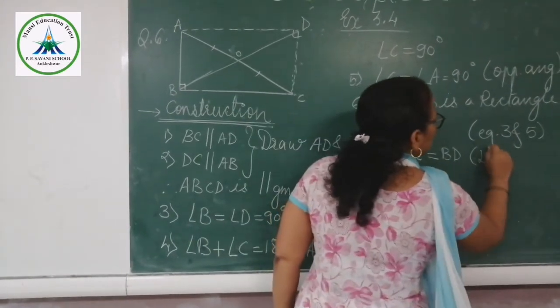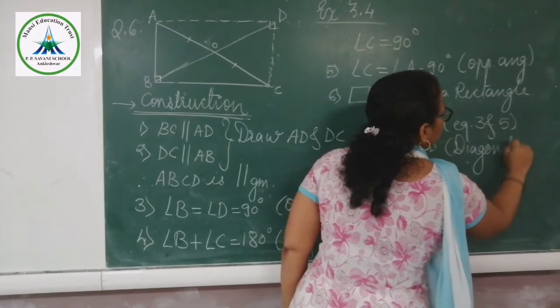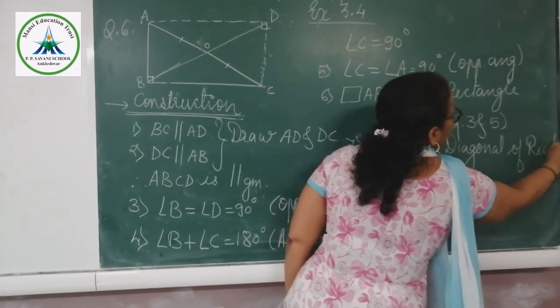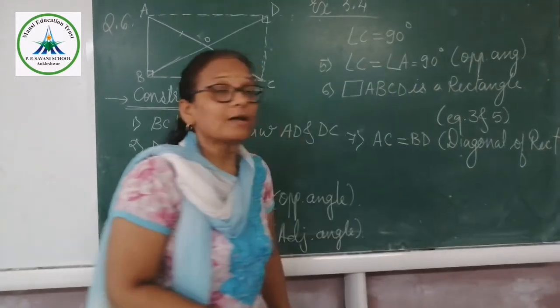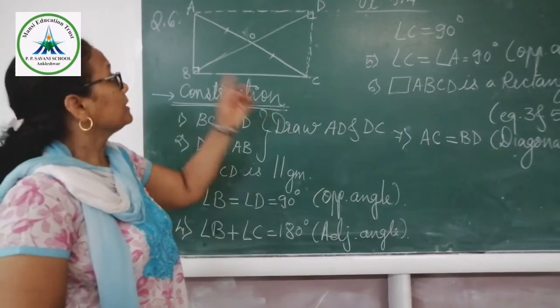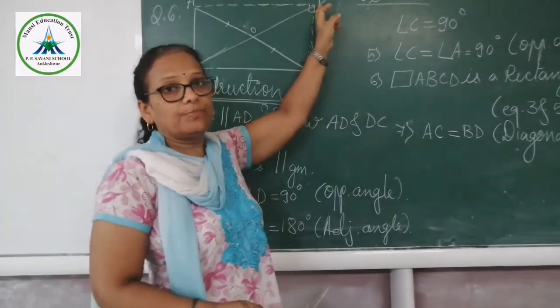Why? Diagonals of the rectangle are equal to each other. Therefore, AC is equal to BD.